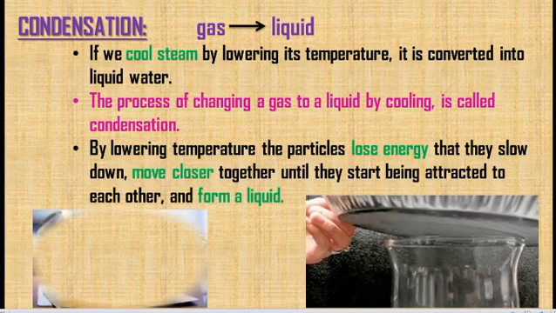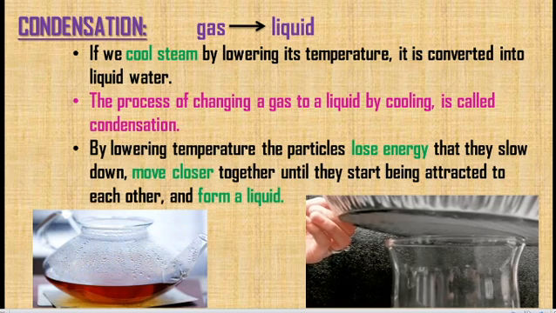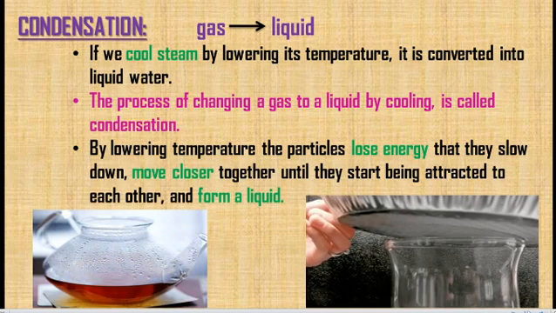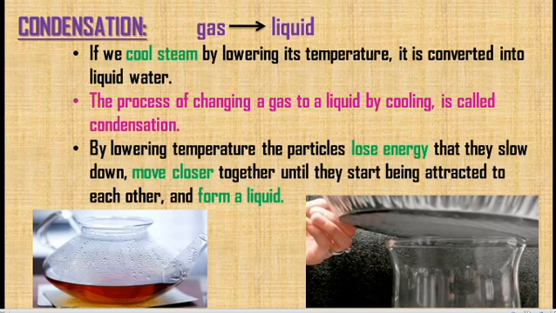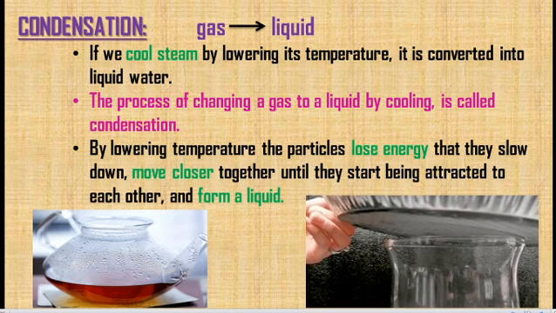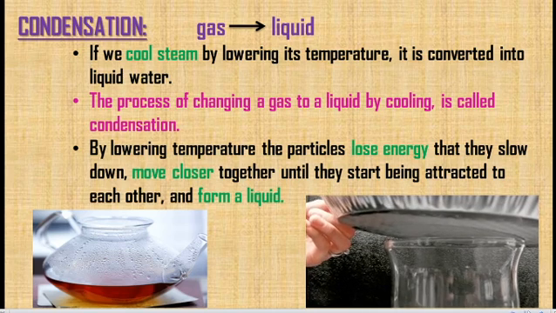Next one, condensation. If we cool steam by lowering its temperature, it is converted into liquid water. While boiling, water is converted into gaseous state, and that vapor will be hot. By cooling that hot water vapor, it is again converted into liquid. The process of changing a gas to a liquid by cooling is called condensation.